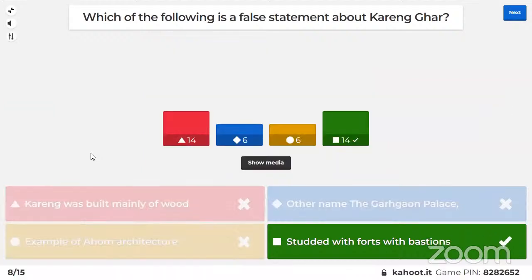All right. So you were supposed to find out the wrong statement regarding Karangar. Karangar is one of the largest monuments of the Ahom kingdom. It is situated in Sivasagar in Assam. So the wrong option is that it is studded with forts and bastions. That is not there. Karangar was built mainly of wood. That is correct. Another name is Garhgaon Palace. It is an example of Ahom architecture. Since you were supposed to find the false statement, studded with forts and bastions is the false statement.